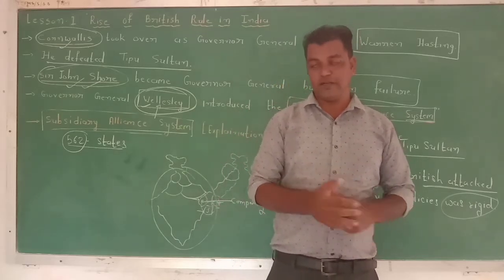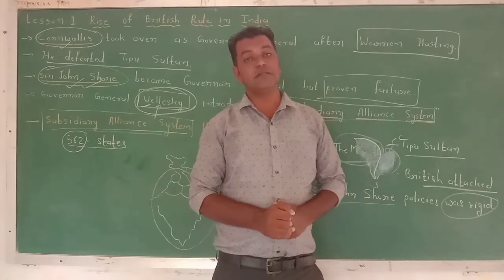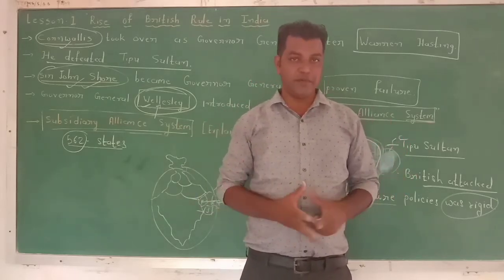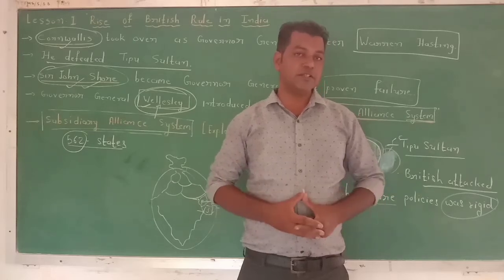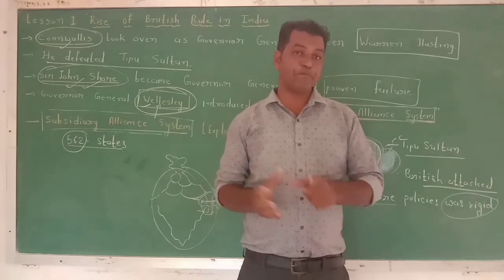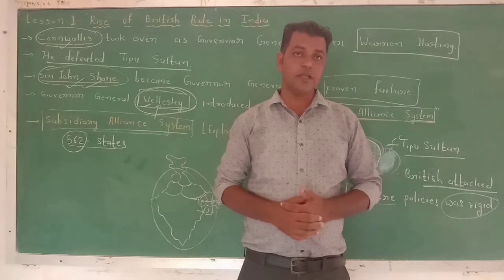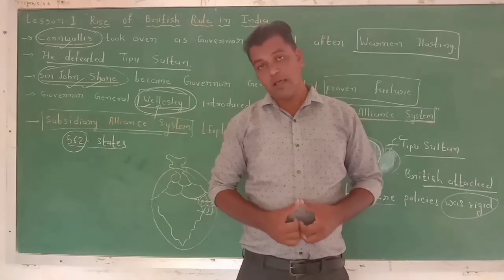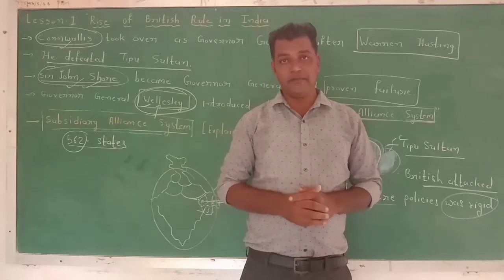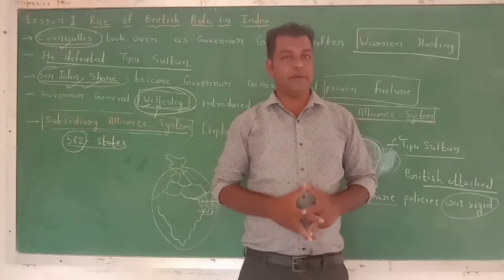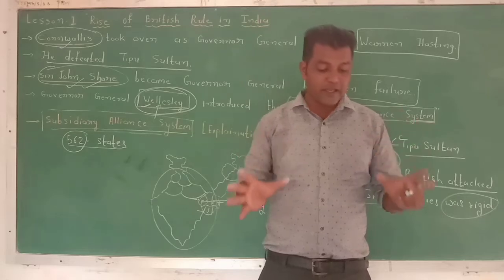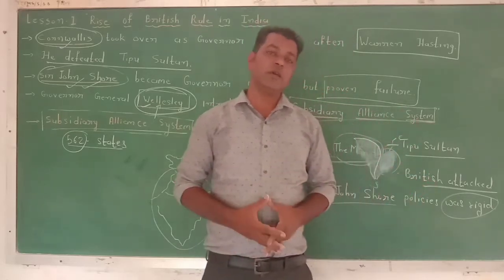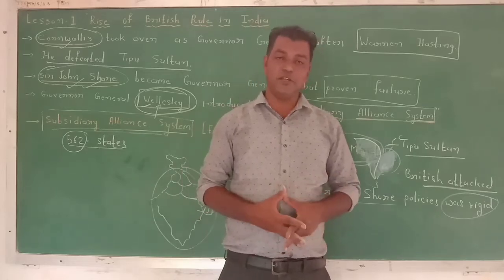How? I will explain. First, the British assured them of safety and provided them military support. As a reward, they wanted money for the maintenance of the army, and all the kings agreed with that policy. With that policy, some of the kings were not happy, but by hook or by crook, they signed this treaty.